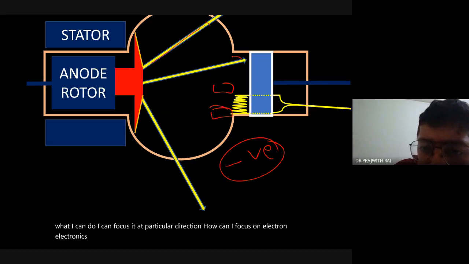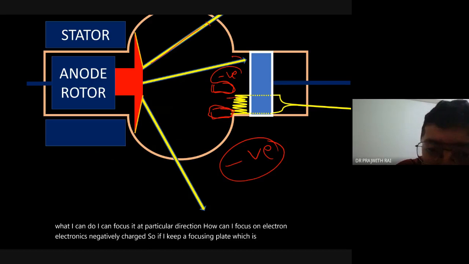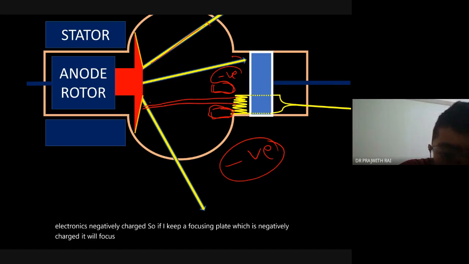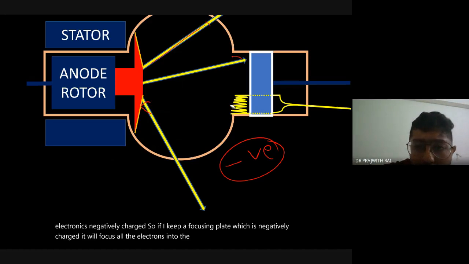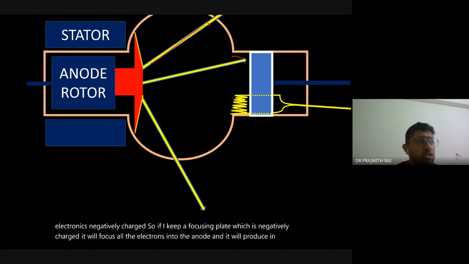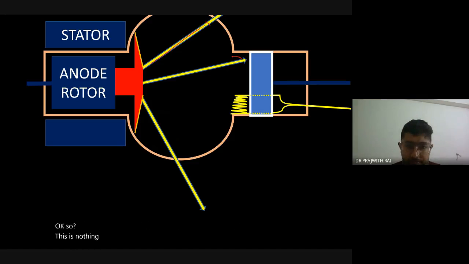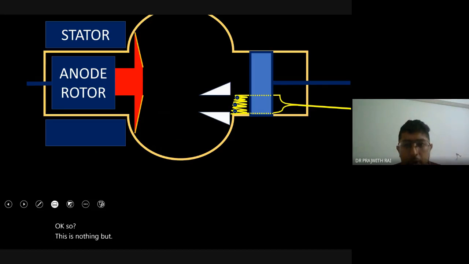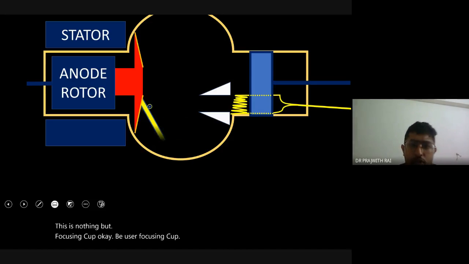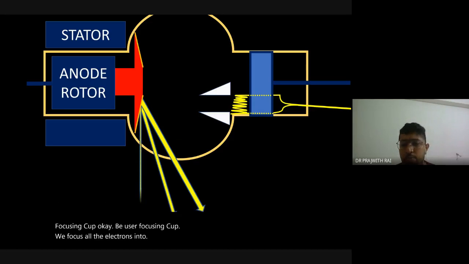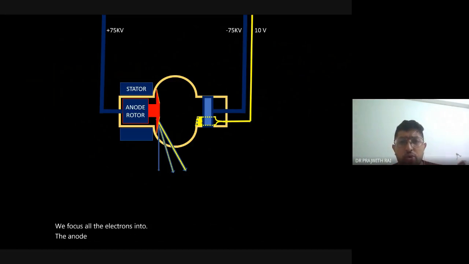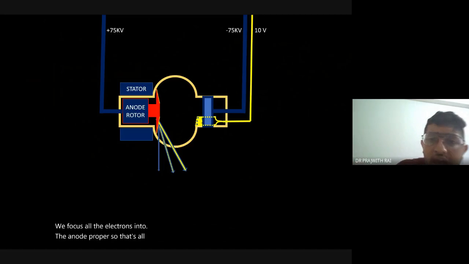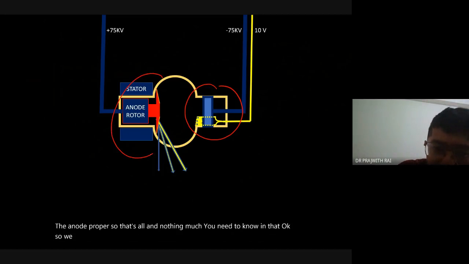So if I keep a focusing plate which is negatively charged, it will focus all the electrons onto the anode, and it will produce an X-ray. This is nothing but the focusing cup. We use a focusing cup to focus all the electrons onto the anode proper. So that's all. There's nothing much you need to know in that. So we have a cathode, we have an anode.